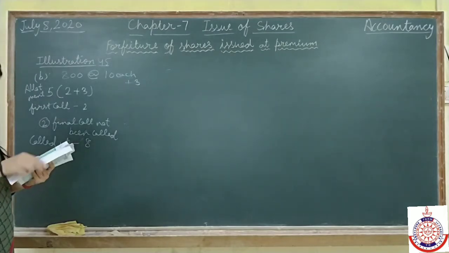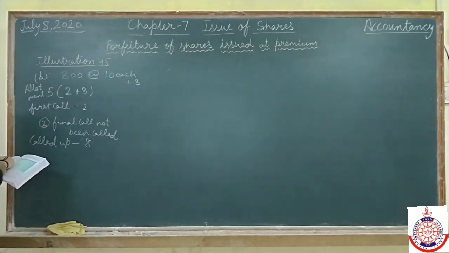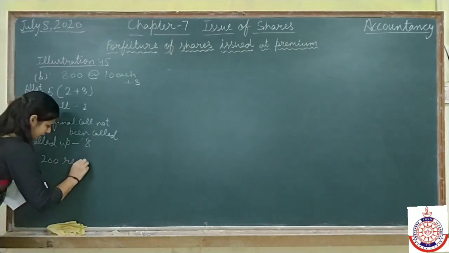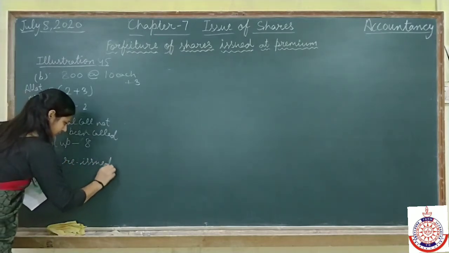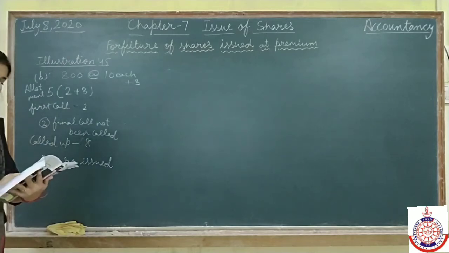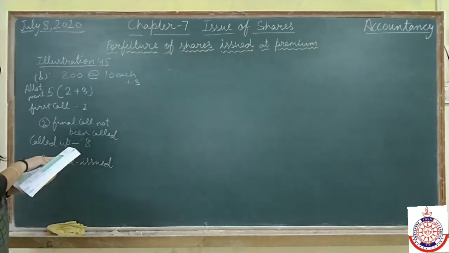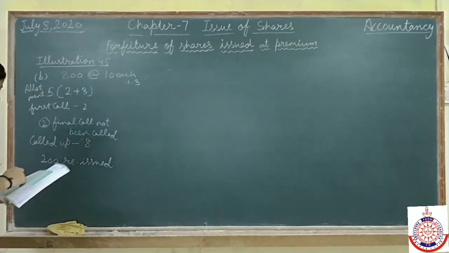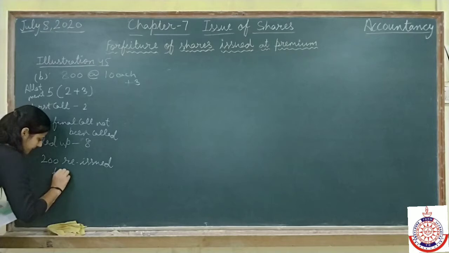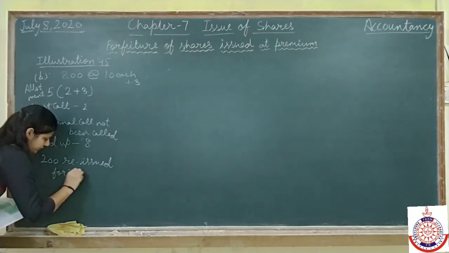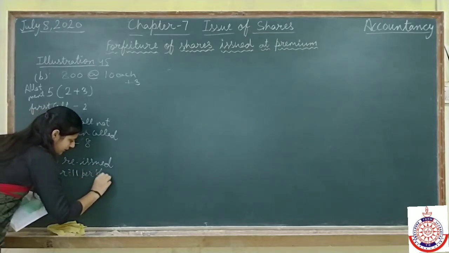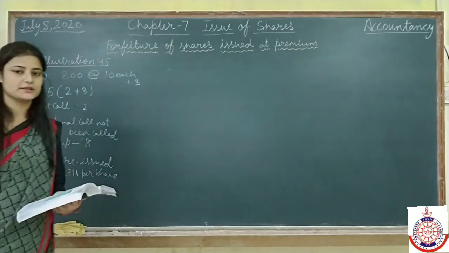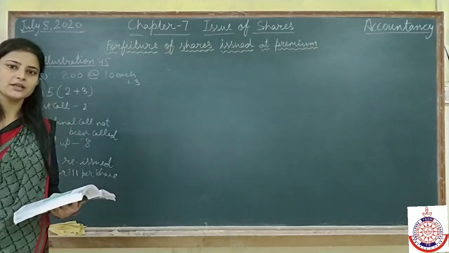200 shares were reissued. They are issuing 200 shares out of these 800. Listen carefully. Reissued as fully paid up means paid up is rupees 8, for 11 per share. It means 200 shares of 8 rupees they are issuing at 11 rupees. It means they are reissuing at security premium.